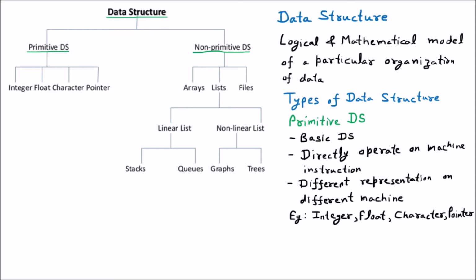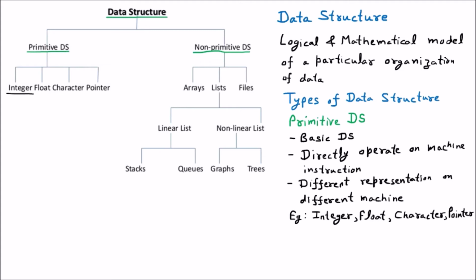Well, they are also mentioned in the diagram as well, the integer. So the first one primitive data structure which we are having is the integer. I am taking some examples to make you understand that how this integer, float, character are going to work.